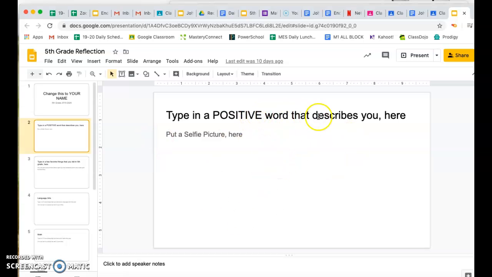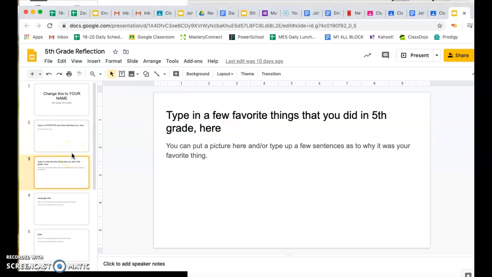So whatever word you think describes you, put it in here on this part, and then replace this with a picture of yourself. And then it's going to ask you to type in a few favorite things that you did in 5th grade. Here you can put pictures or type up a few sentences as to why they were your favorite thing. If you would like some pictures that I took of this activity, if I have them, I can send them to you so that you can put those in too. So just reach out to me there.